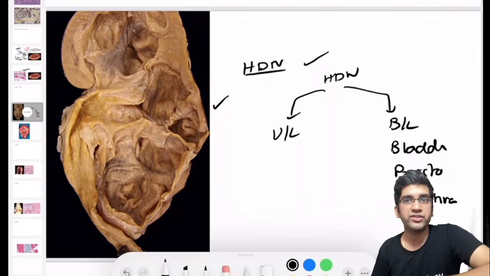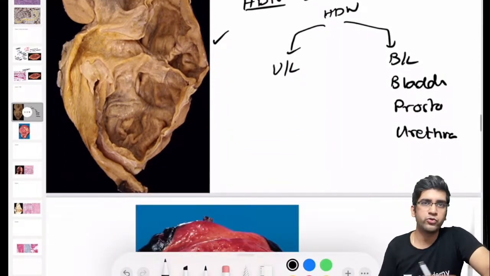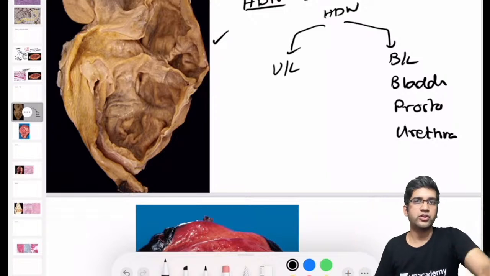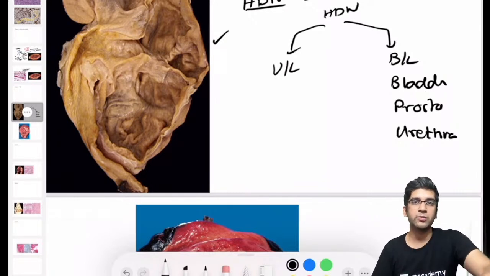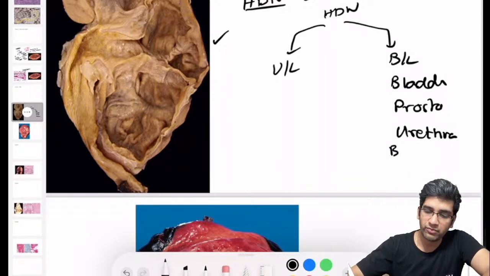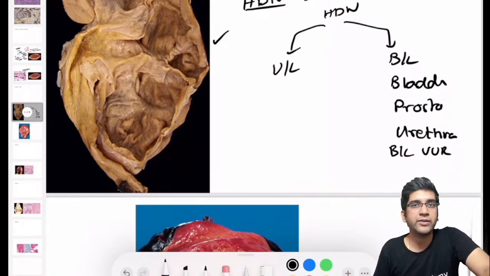If it's a kid, I would think of a posterior urethral valve. Posterior urethral valve will also block the urinary flow. Over a period of time, everything is going to result in hydronephrosis. Prostatic cancer, yes. Bladder outlet obstruction can be due to prostate cancer, urothelial cancer of the bladder, or bladder calculi as well, right? Bilateral vesicoureteric reflux is a possibility, but it's not very common to have it bilateral. Unilateral is a bit more common. Bilateral reflux might lead to chronic pyelonephritis more than hydronephrosis, right?